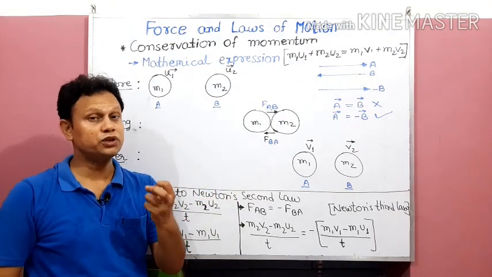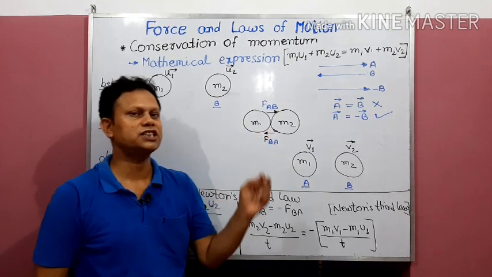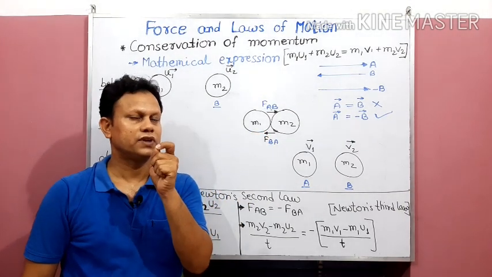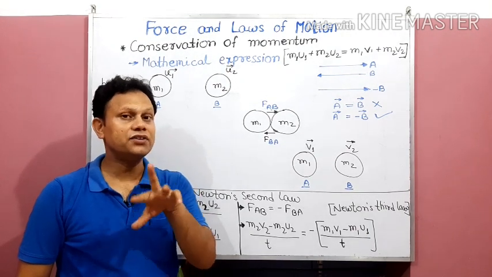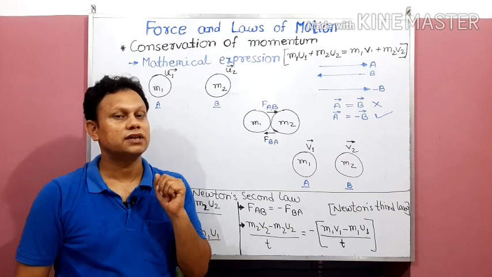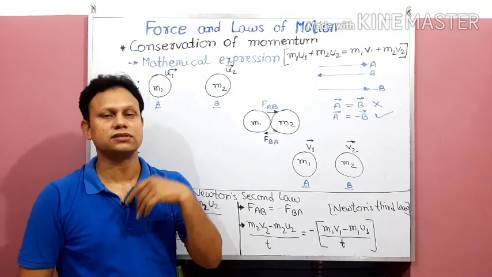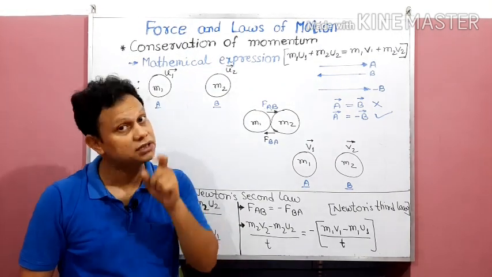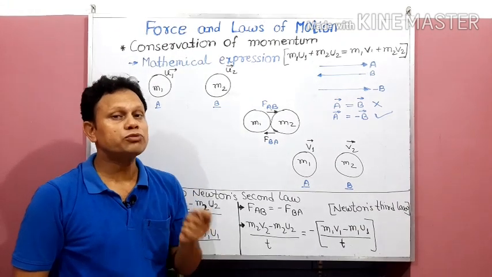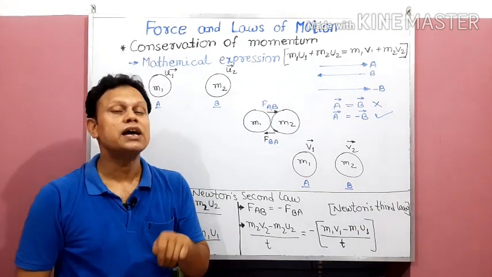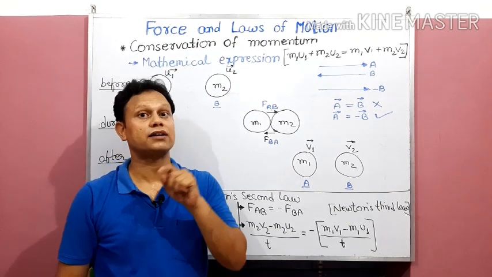Now what happens during collision? Suppose this collision takes place for time t. Within this same time t, action and reaction both take place. It's not that first action is done, then reaction is done. No, they take place simultaneously. Now it's time to understand which of the bodies are affected by action and which by reaction.